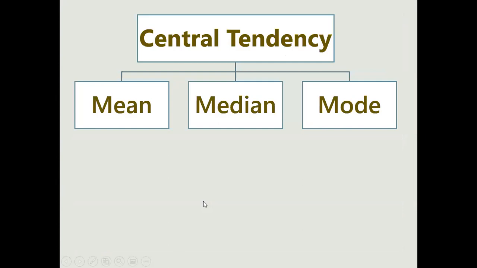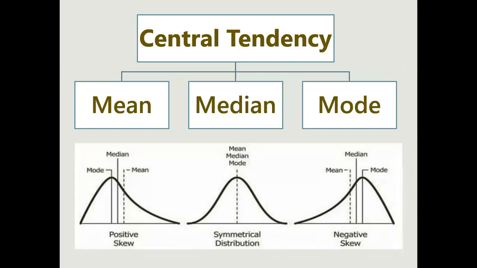Now what does central tendency mean? We will now summarize it. Just look at these graphs. In the symmetrical one, a single line can denote mean, median and mode. But for positive, there are always three different values, because the maximum frequency comes first, so mode is always first.